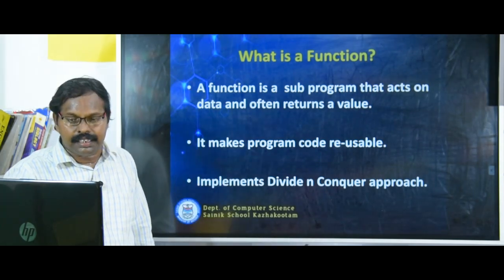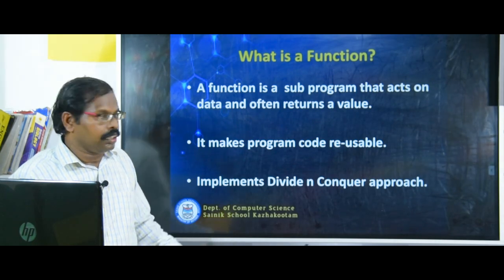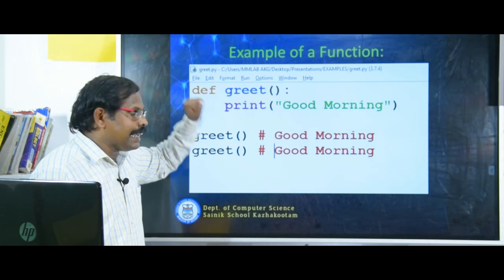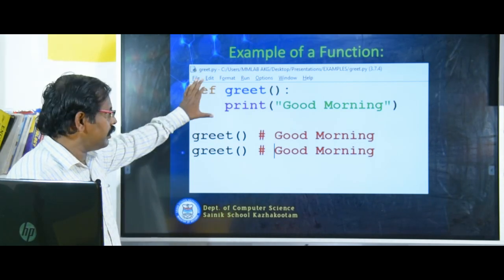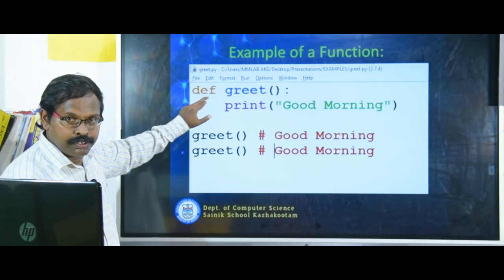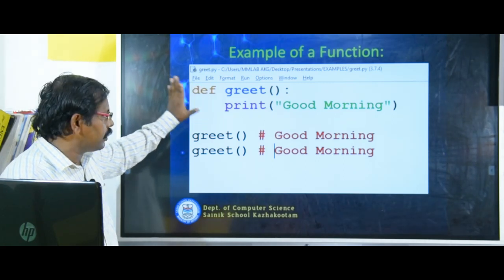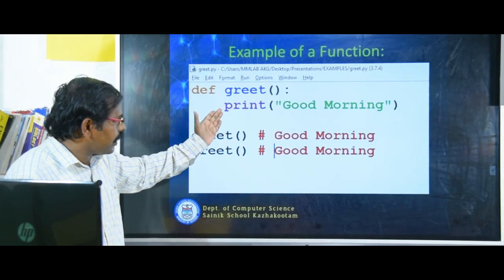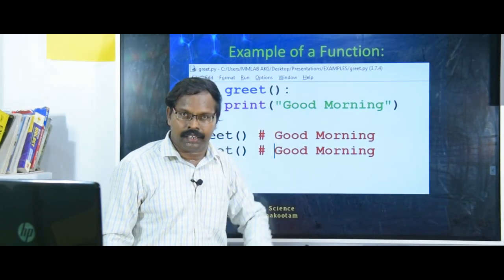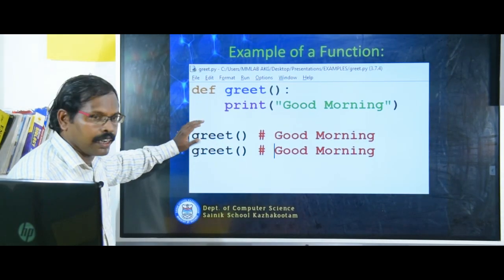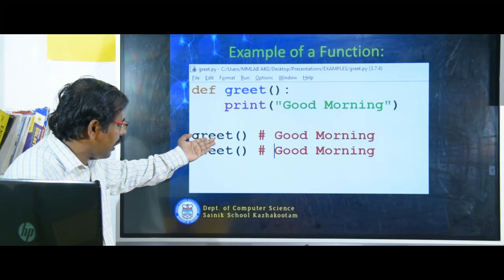Now let us see an example of a function. Here I wrote a function called greet. You look at it, this is a function. A function always starts with the keyword def. I wrote a function here whose name is greet, and inside that I wrote print good morning, just for greeting. Then I am calling this function. You look here, greet, this is the line I am calling.